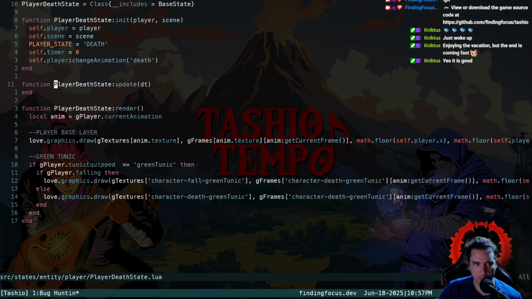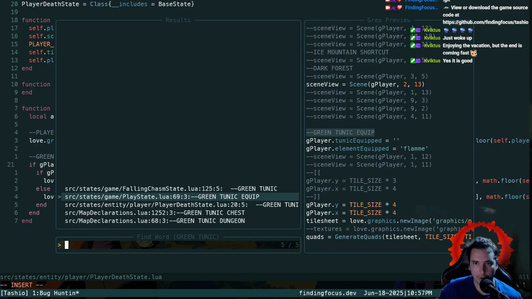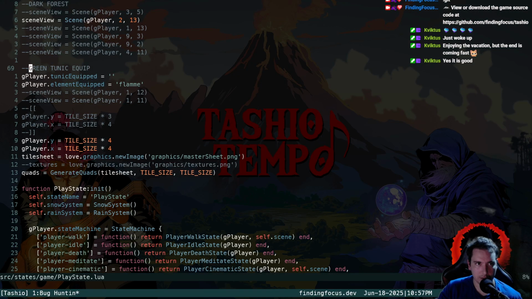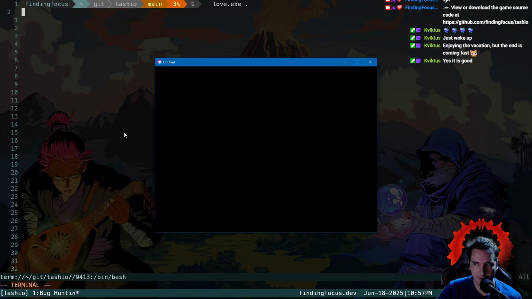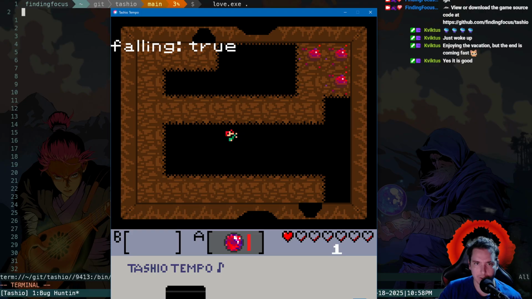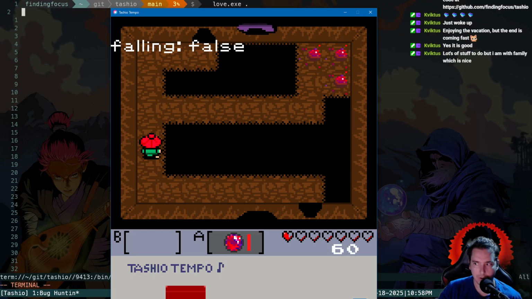Yeah, so it was right here because green tunic was equipped. Okay, so yeah, we do need to pop on our green tunic again. So tunic equipped is green tunic like this. Is that right? If I type that wrong, it would crash. Oh, okay, we got green tunic equipped. That's good.